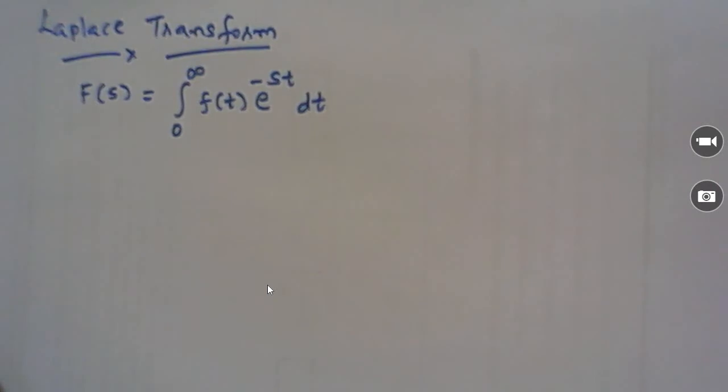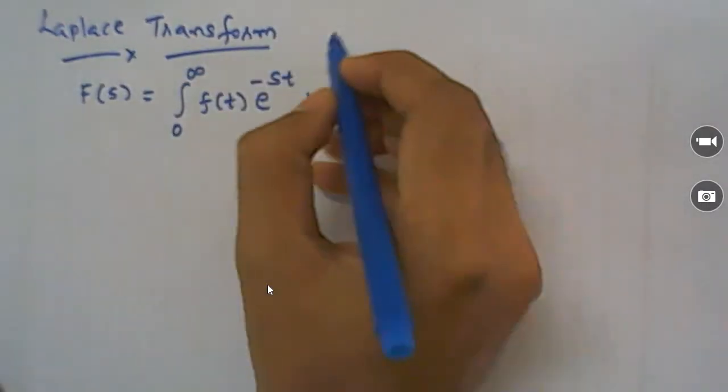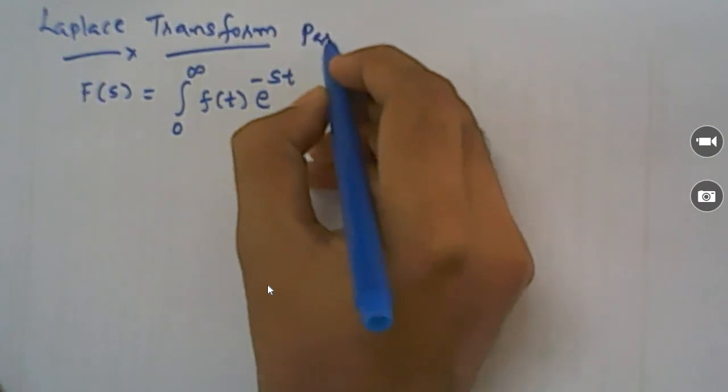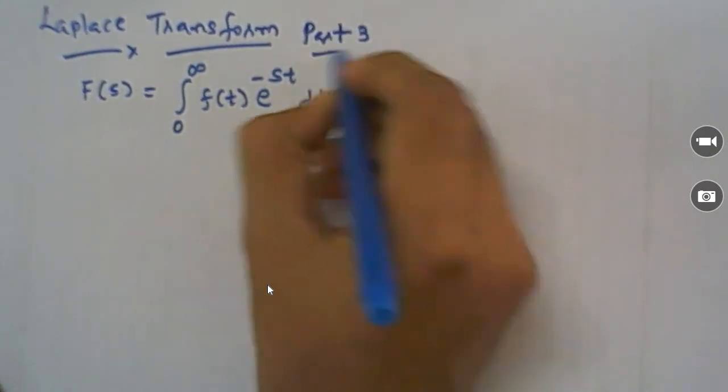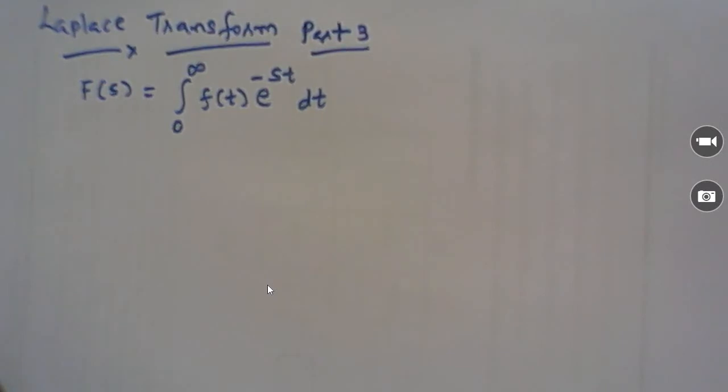So we found the Laplace transform of the step input, the sinusoidal signal, and the exponential signal e raised to at. And in the second part, Laplace transformation part 2, we learned how to find the inverse Laplace transformations. If you do not remember, you can refer to my YouTube lectures, Laplace transform part 1 and Laplace transform part 2. So today this is Laplace transform part 3.